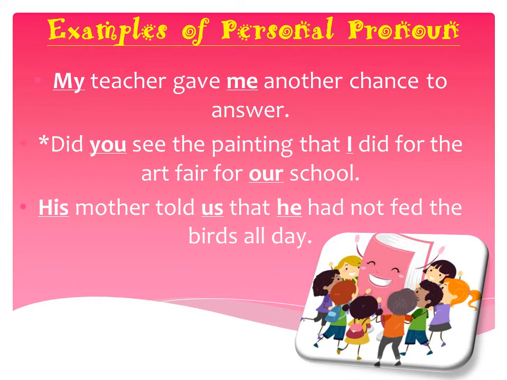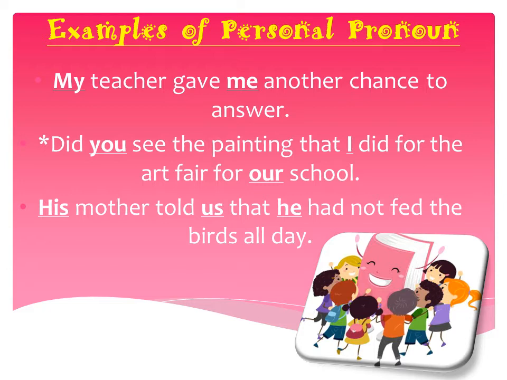Let's see some examples of personal pronouns. First is, my teacher gave me another chance to answer. My and me are first person personal pronouns of the singular category. Next is, did you see the painting that I did for the art fair for our school? Here, you is a second person personal pronoun of the singular category. I is a first person personal pronoun of the singular category, and our is a first person personal pronoun of the plural category.